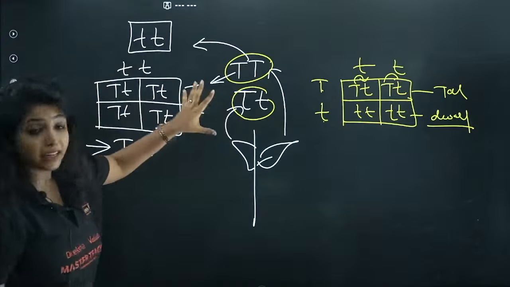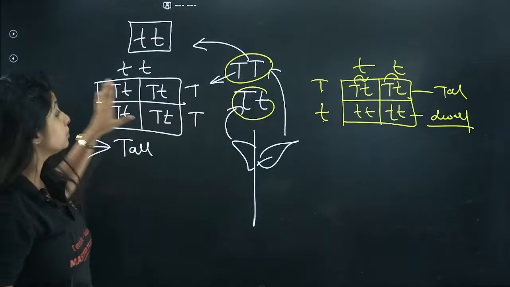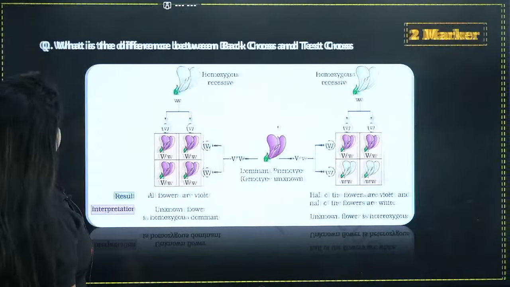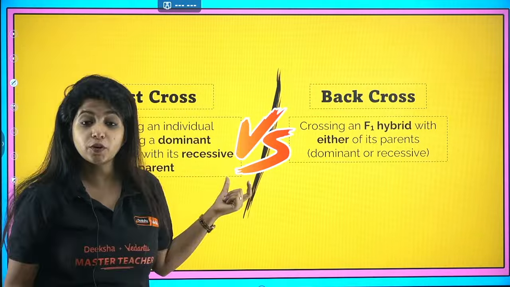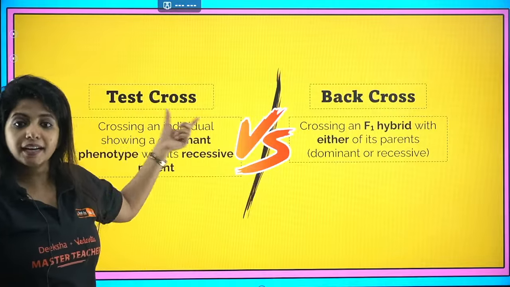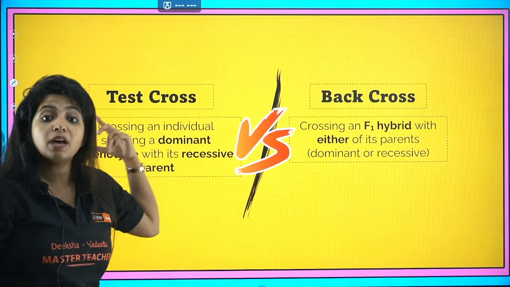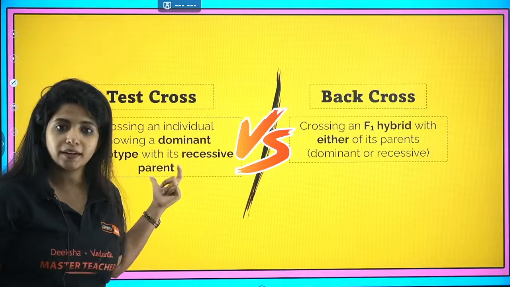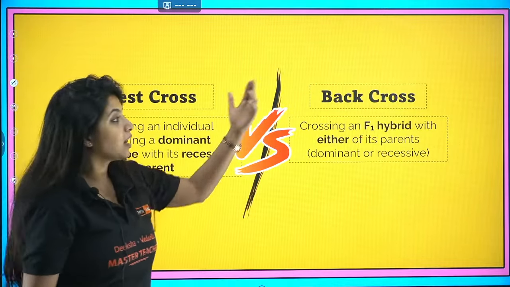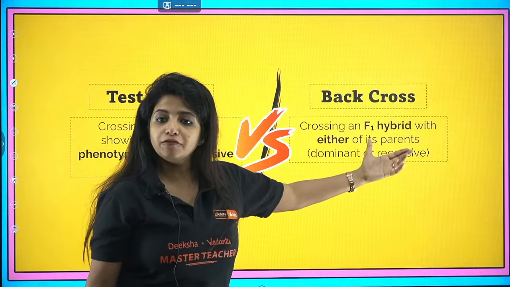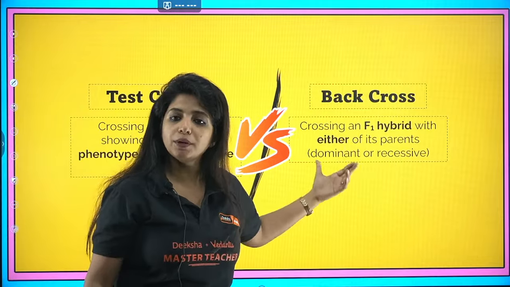So the exact definition is this: crossing an individual showing a dominant phenotype. What is the dominant phenotype? That is tallness. Crossing an individual showing a dominant phenotype with its recessive parent in the previous generation. That's all. And what is a back cross? Crossing an F1 hybrid with either of its parents, dominant or recessive.